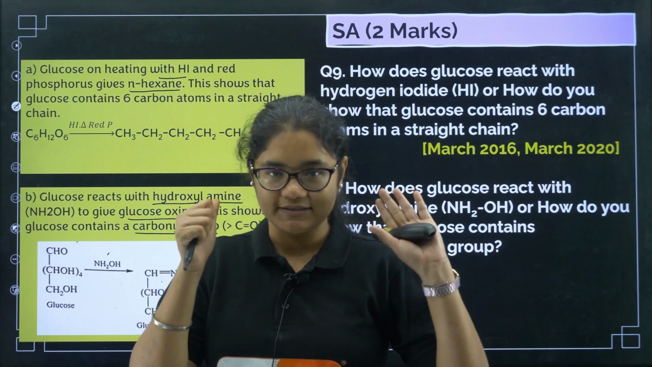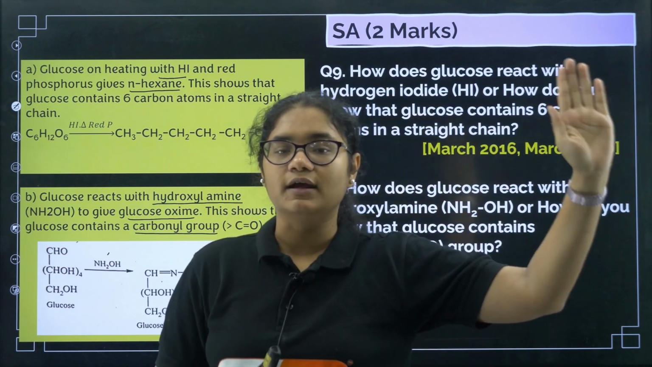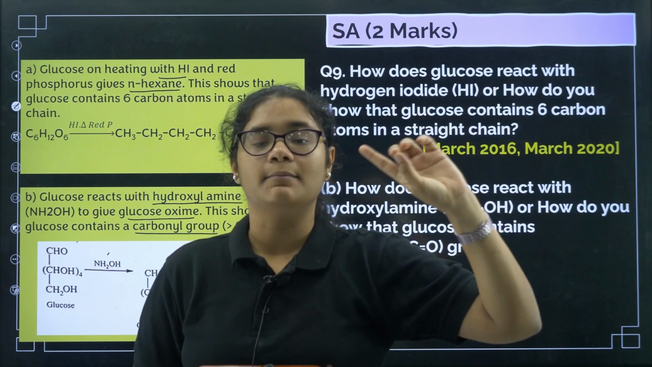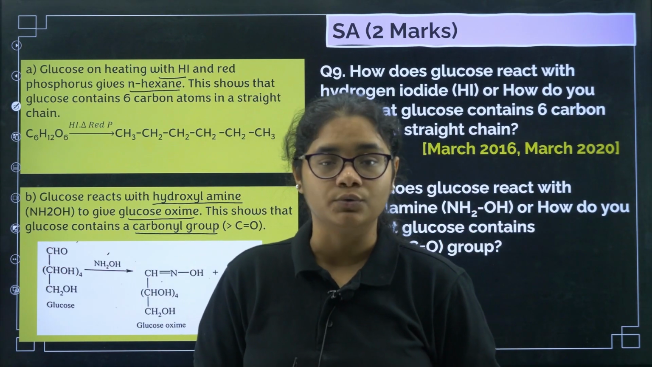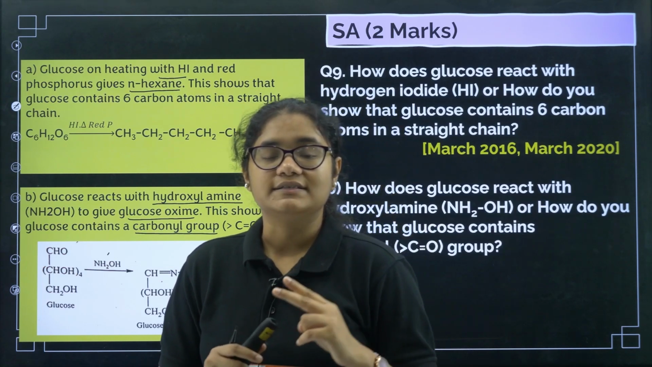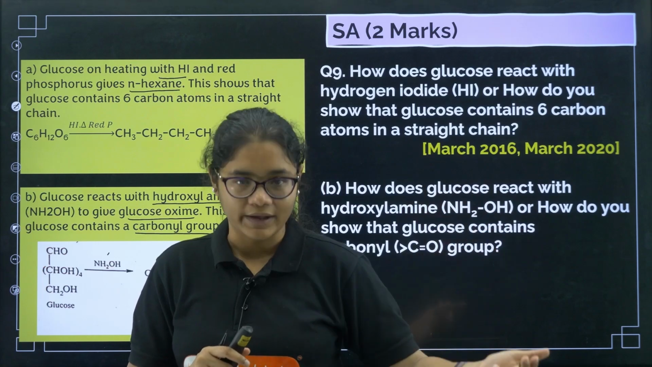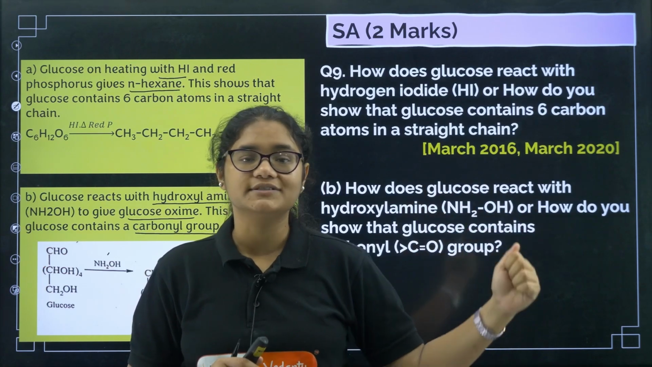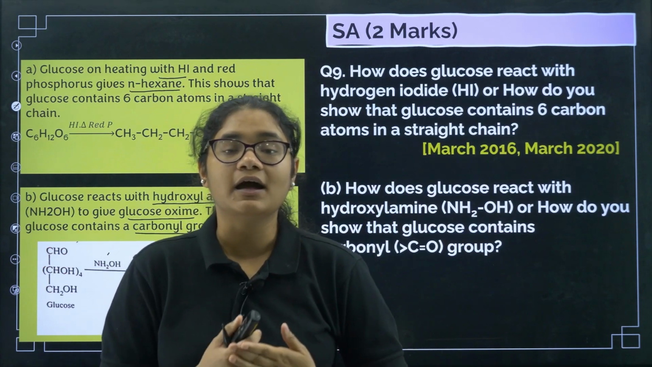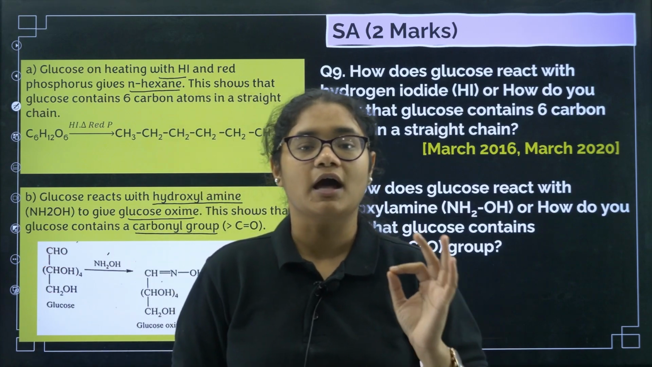Okay, so I told you there are 6 reactions of glucose that you should know. The first one is reaction with HI, and what was the product there? N-hexane. What conclusion we got was that the 6 carbons in the glucose are in a straight chain, right? The second reaction was with NH2OH. Okay, the product here was glucose oxime, and the conclusion that we got here was that glucose has a carbonyl group. It can be either aldehyde or ketone, but we know that it has one carbonyl group.